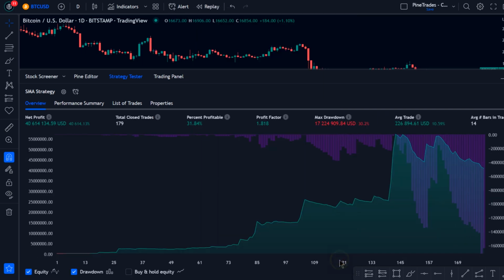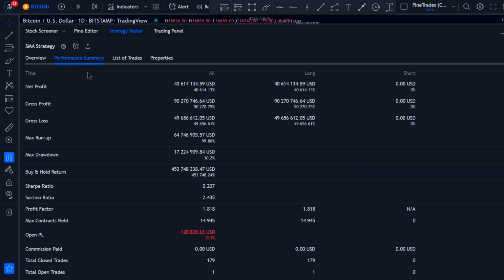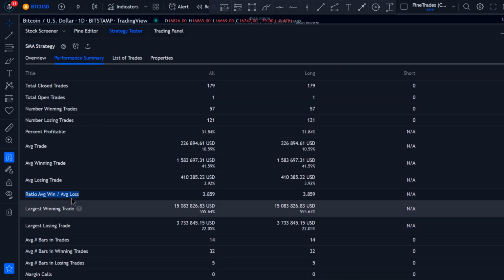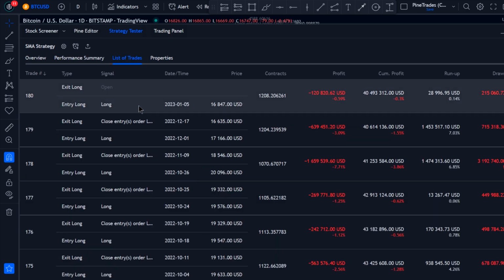And wait, what? 40,600% profit? A maximum drawdown of 30.2%? It even had a really good profit factor. The win rate was 31.84%. The number of trades was 179, which is pretty decent. I wonder what the risk to reward ratio was. Let's see. The risk to reward ratio was 1 to 3.859. But these results can't be this good, right?